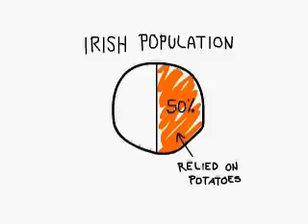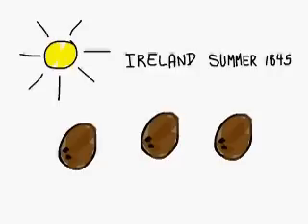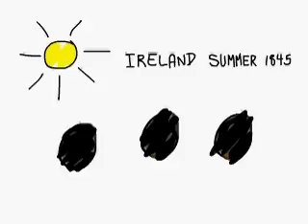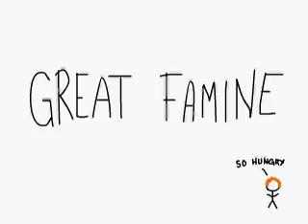Half of this population relied on potatoes, which was a problem, because in the summer of 1845, the potato crop in Ireland was infected by a fungus that made it black and inedible. This caused a famine, called the Great Famine. It killed over 1 million people due to starvation and disease, and almost 2 million people immigrated to the U.S. and Great Britain.